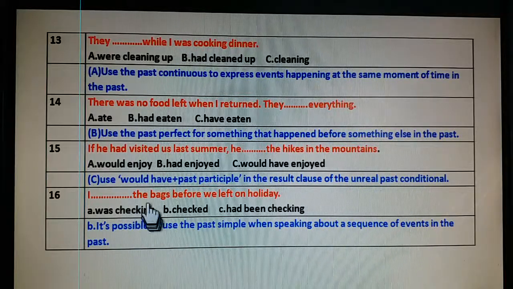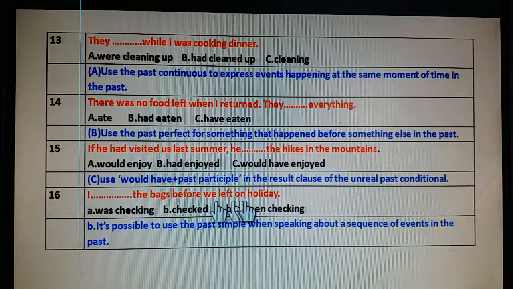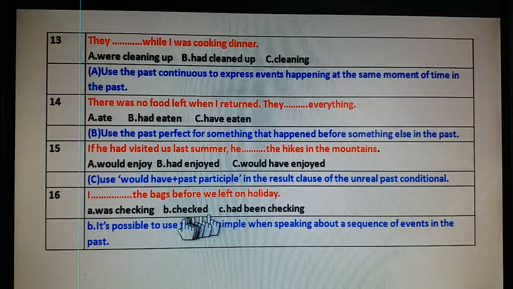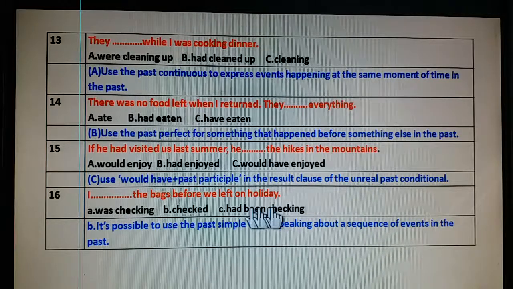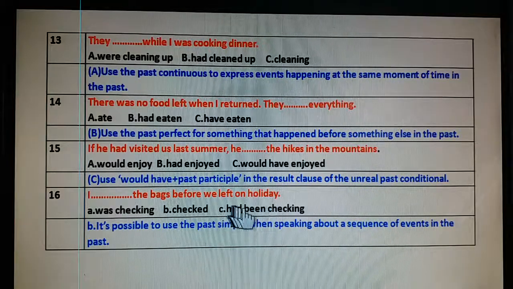I checked the bags before we left on holiday. The correct answer is checked. I was checking, no. When we have to use a continuous tense, we have to mention a certain point in the past. There is no certain point. Had been checking can be used, but there must be for or since to mention some time.